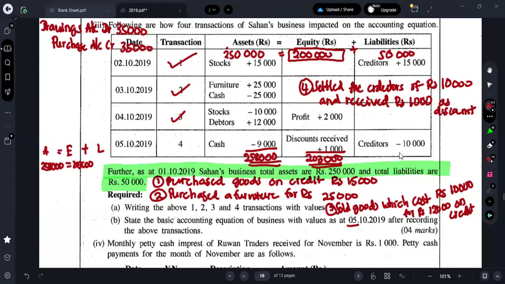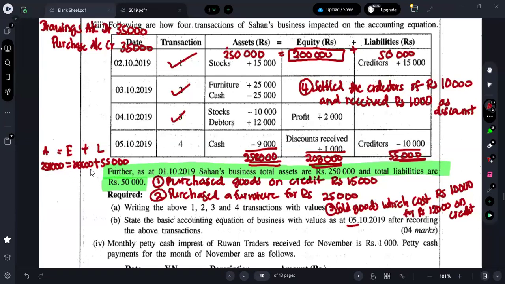15,000 minus 10,000 is what? How much? Sorry, wait. It is how much, guys? 50,000 plus 15,000 will be 65,000. 65 minus 10 will be how much? 55,000. So here you can put as what? Plus 55,000. 258,000.